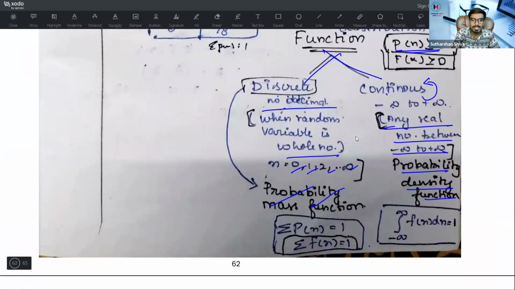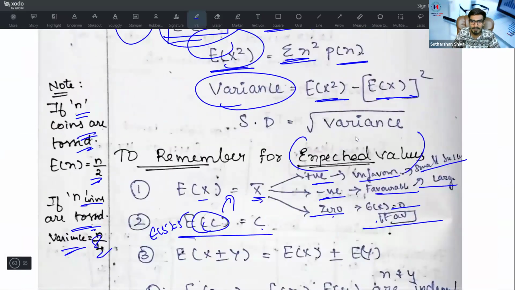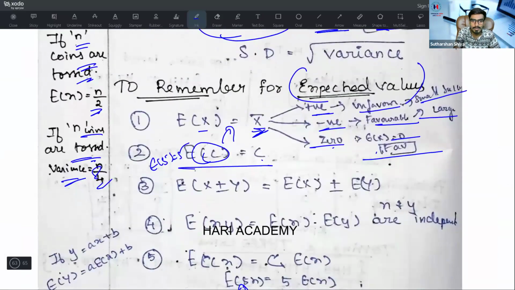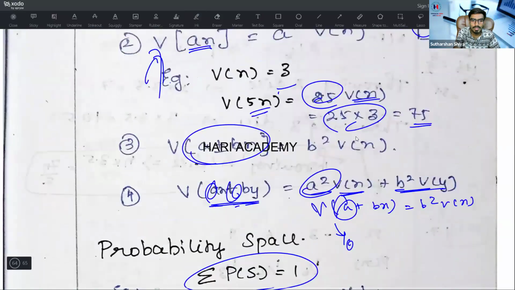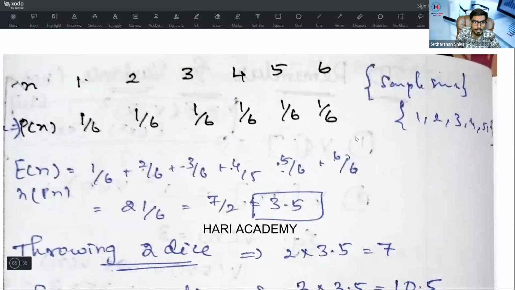We will go and check. What is E of x? E of x is nothing but your x bar, right? What do you need to do for x bar? You need to find all the values and add them: x into p of x. E of x formula is nothing but x into p of x.